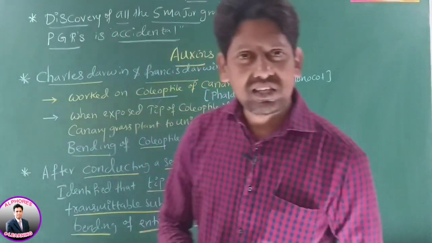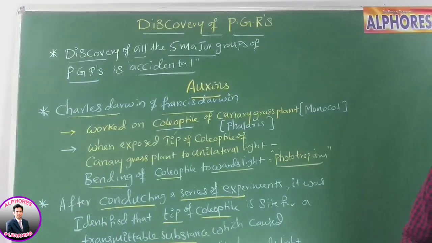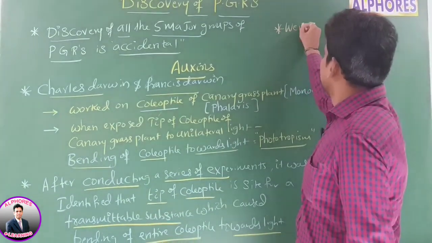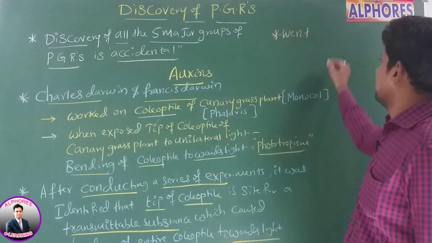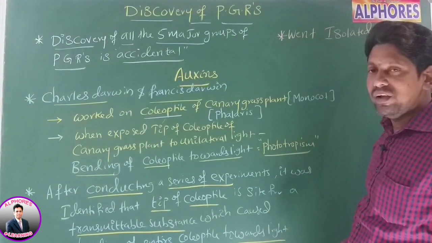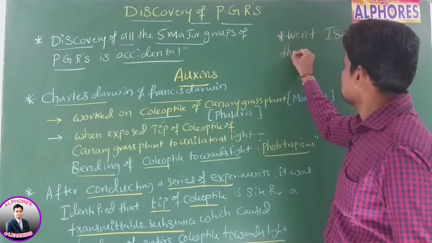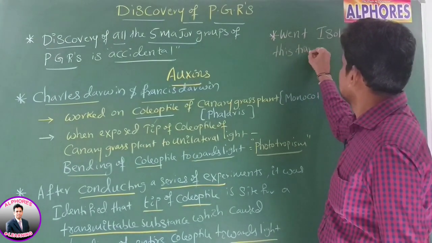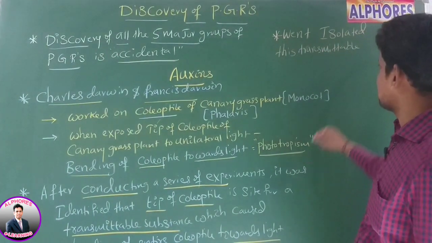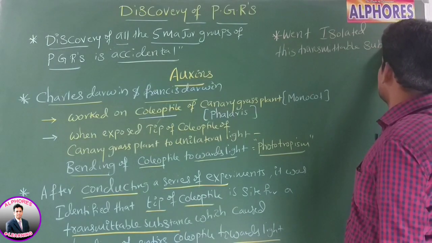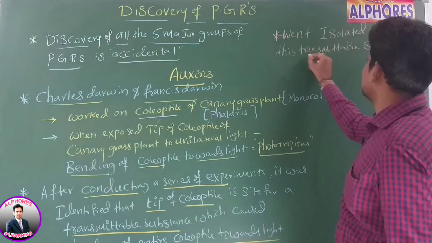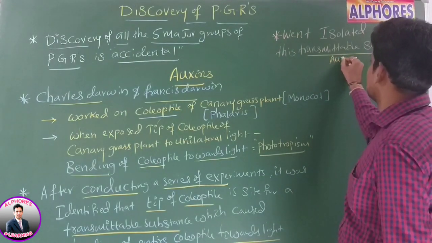Right? Now, listen to the next statement. Went, scientist name, isolated this transmittable substance. This transmittable substance is nothing but auxin.